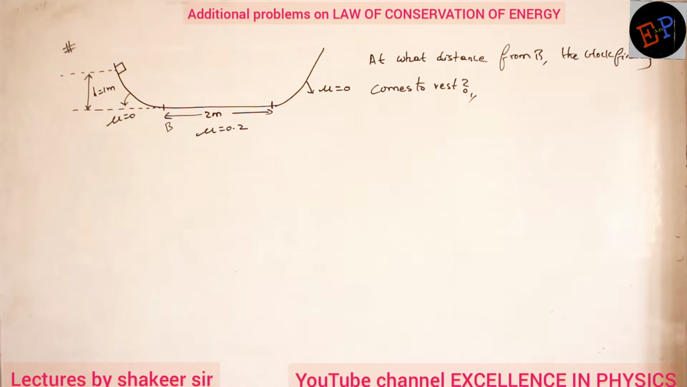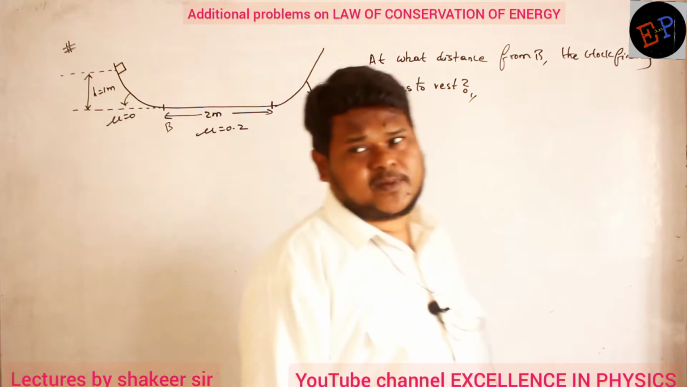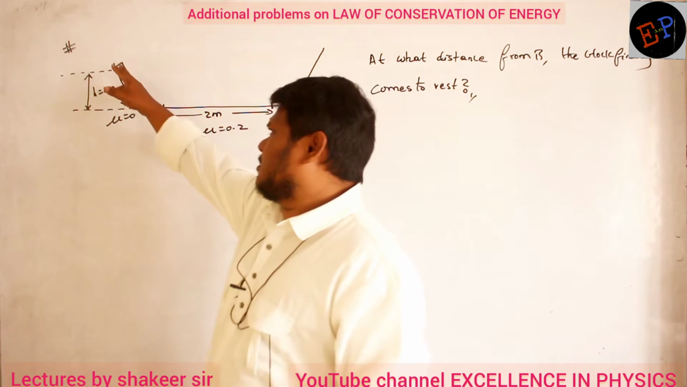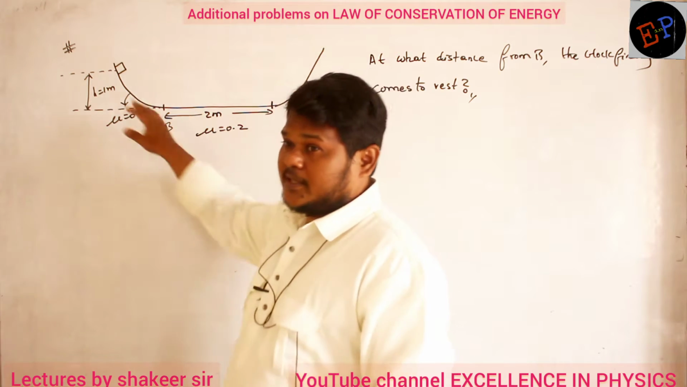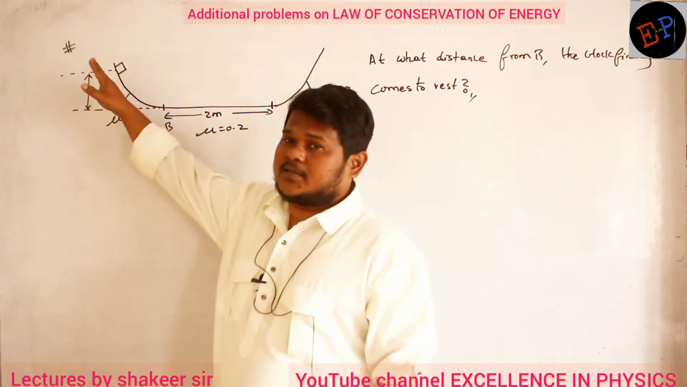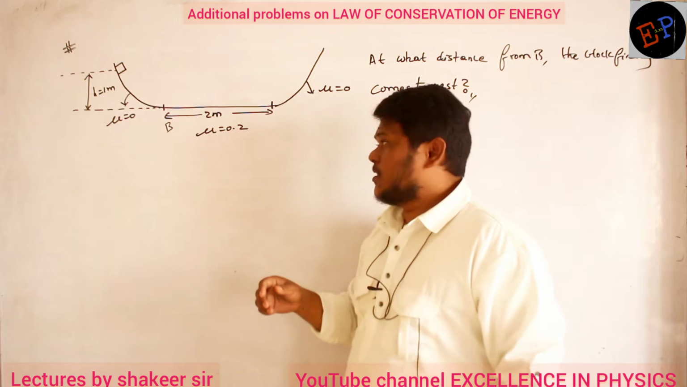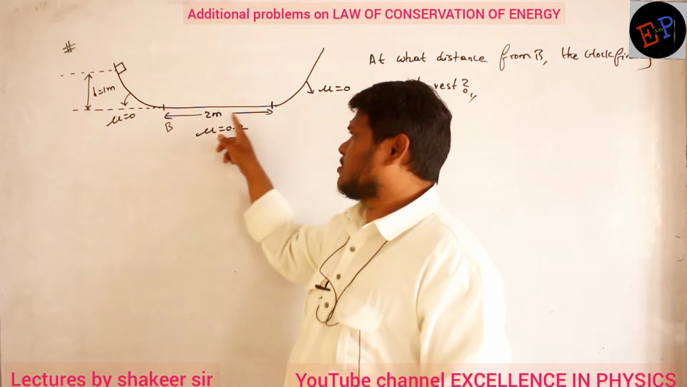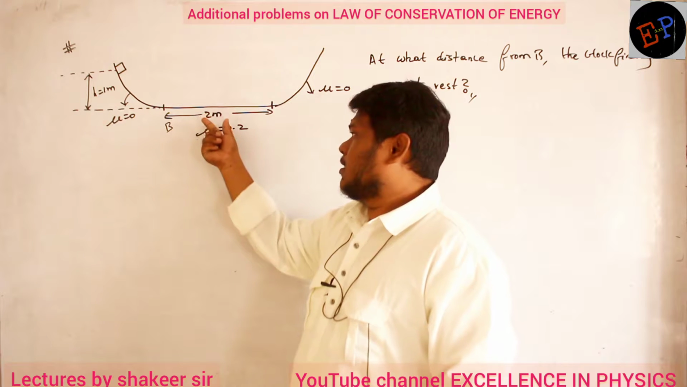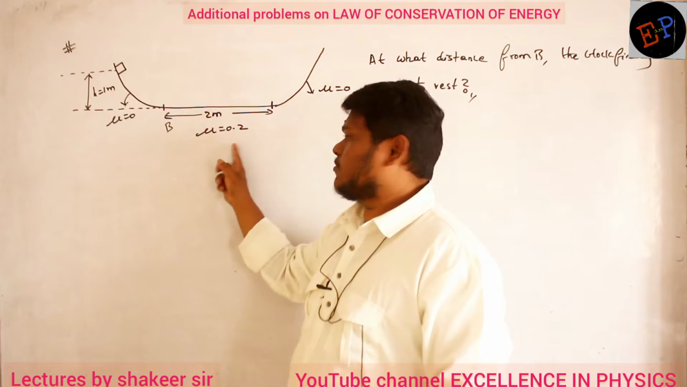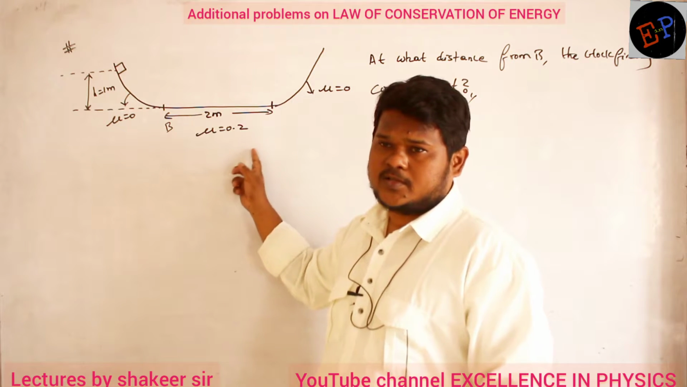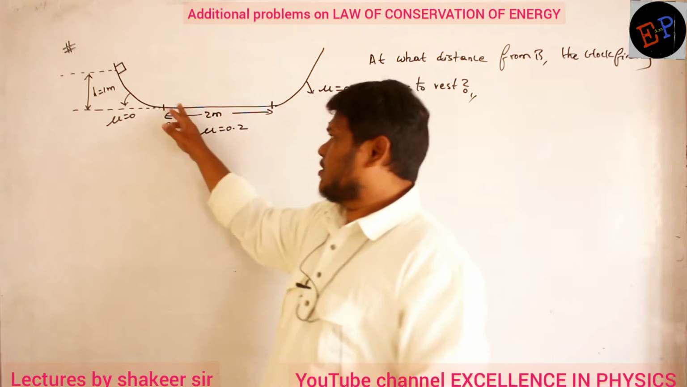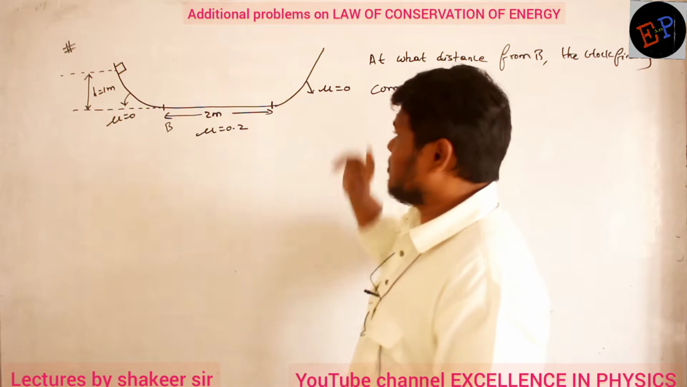So I will explain this question, then you see if you can answer this one. This is a double inclined surface, two inclinations are present. This is one inclination and this is the second inclination. Before the start of the inclinations, there is a horizontal surface of length 2 meters. In this 2 meter length you have friction, coefficient of friction is 0.2. In the inclined surfaces there is no friction, here also no friction, here also no friction.